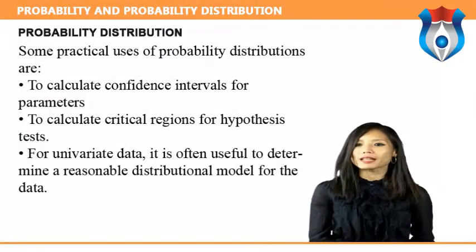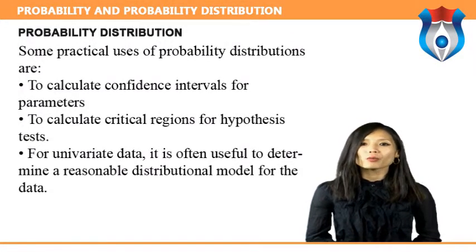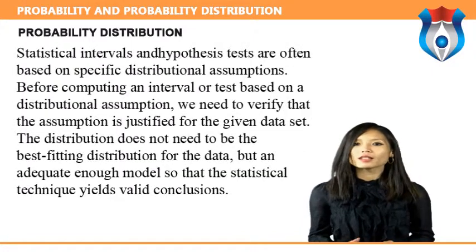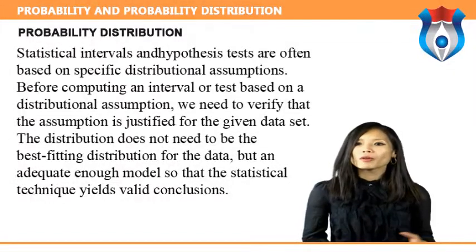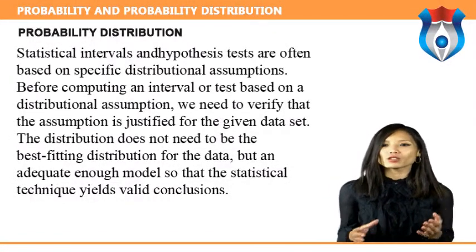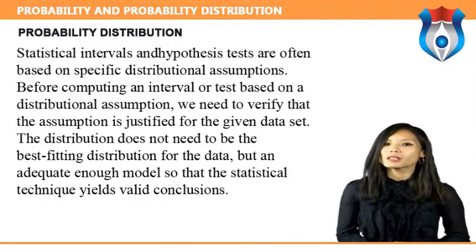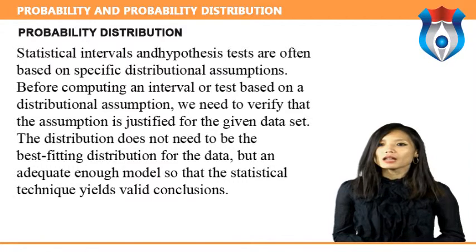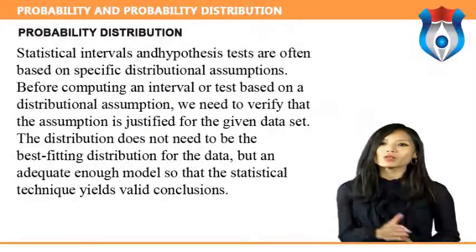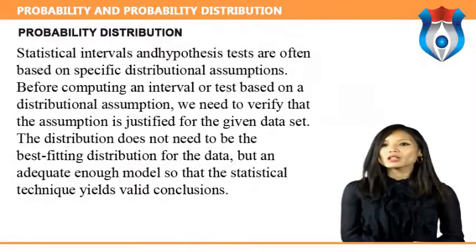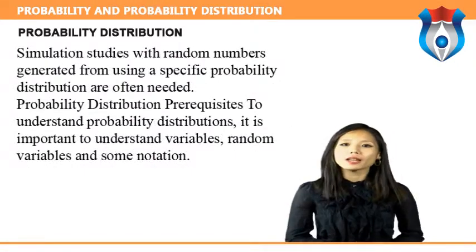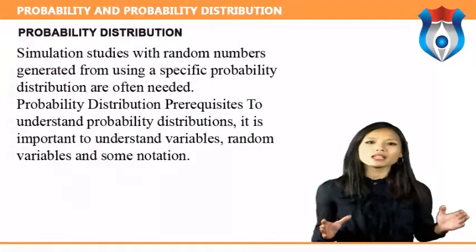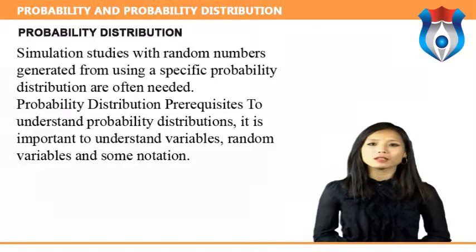Some practical uses of probability distribution are to calculate confidence intervals for parameters, to calculate critical regions for hypothesis tests. For univariate data, it is often useful to determine a reasonable distributional model for the data. Statistical intervals and hypothesis tests are often based on specific distributional assumptions. Before computing an interval or test based on a distributional assumption, we need to verify that the assumption is justified for the given data set. The distribution does not need to be the best fitting distribution for the data, but an adequate enough model so that a statistical technique yields a valid conclusion. Simulation studies with random numbers generated from using a specific probability distribution are often needed.